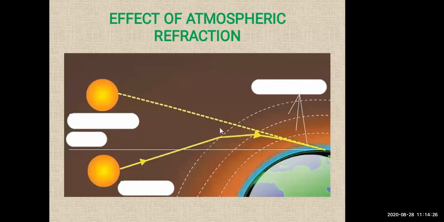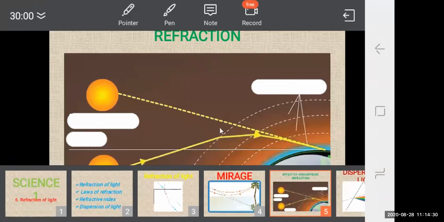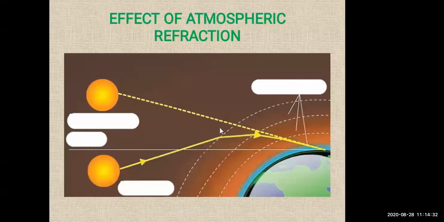Now in the diagram, you can see actual position is this one. But because of this refraction of light, atmospheric refraction, what happens? It appears to be higher in the sky. Okay, so actual position is different and the appearance is different. So that is the effect of atmospheric refraction.